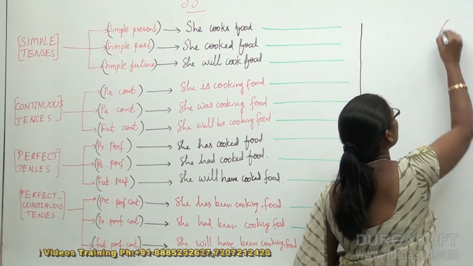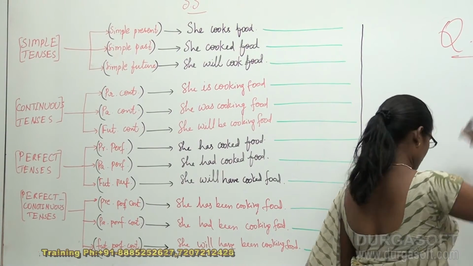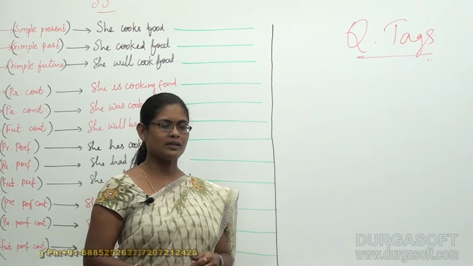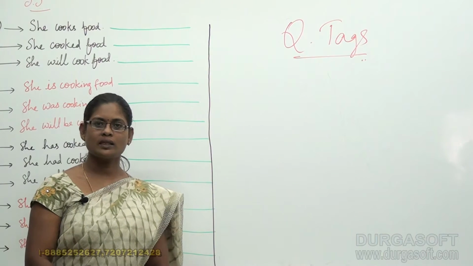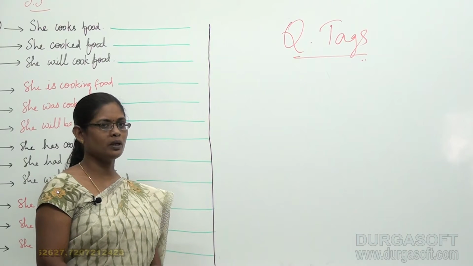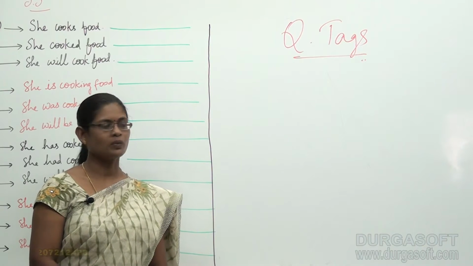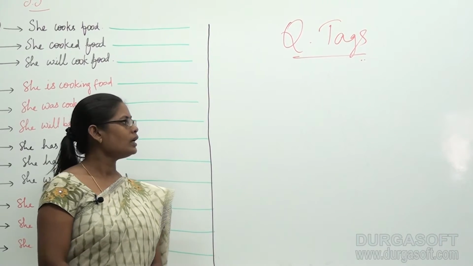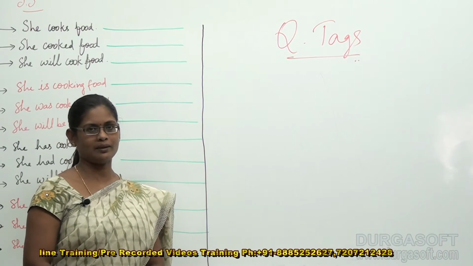Question tags. May I know what are question tags? Yes, question tags are something which comes at the end of a sentence, whether it could be a positive sentence or a negative sentence. Before discussing their existence, let us understand what is the exact meaning of a question tag.